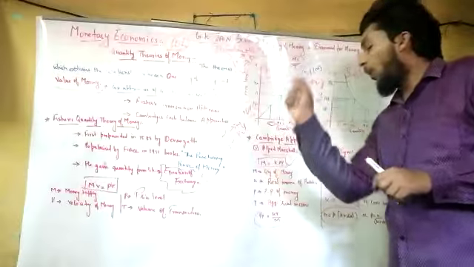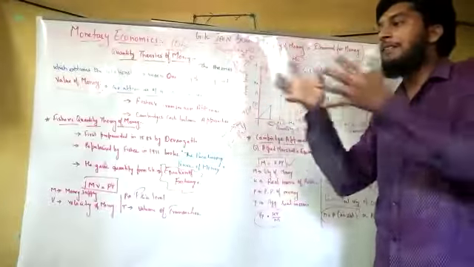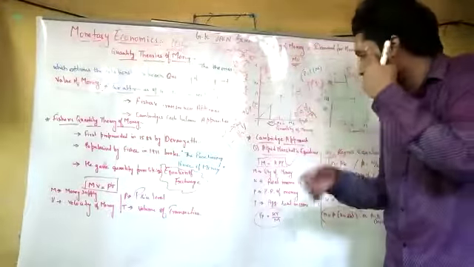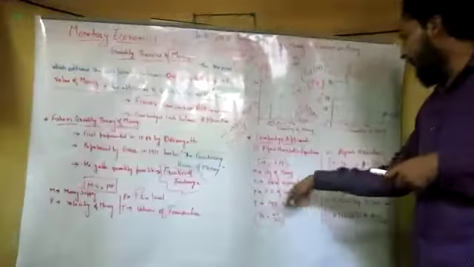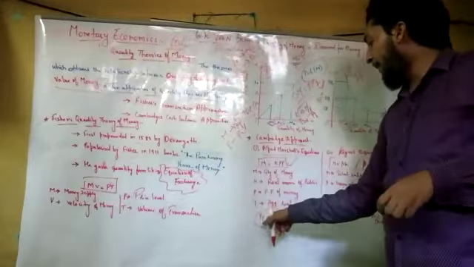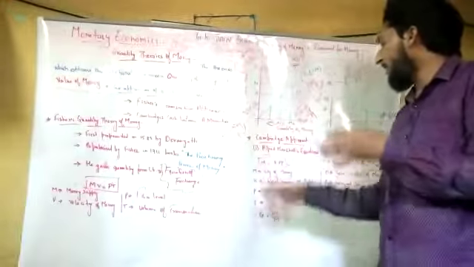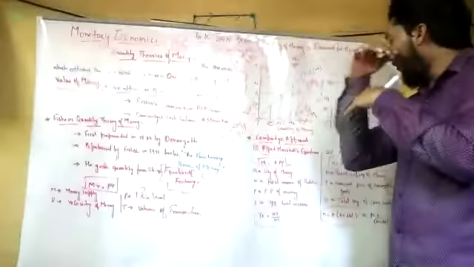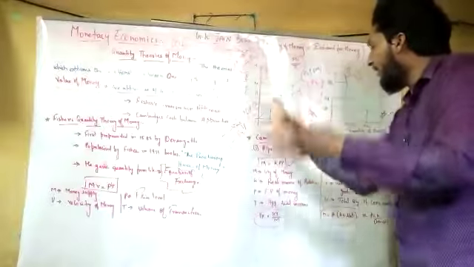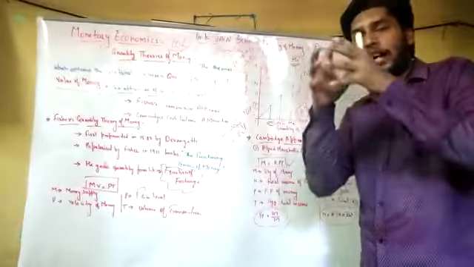What is M? Quantity of money. What is K? The proportion of real income that the public holds in store for their work. P is the purchasing power of money. Y is the aggregate real income of the public. It can be rearranged as P = KY divided by M, which means with the help of the quantity of money, aggregate income, real income and purchasing power, you can identify the proper utilization of the theory. How the income is taking place, what kind of equation is used.